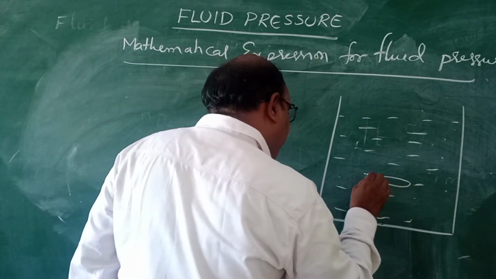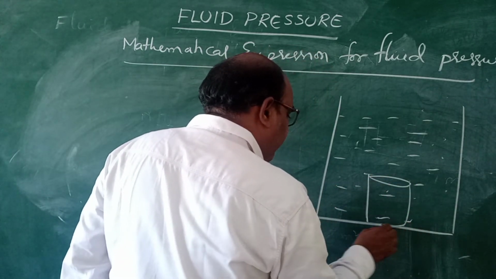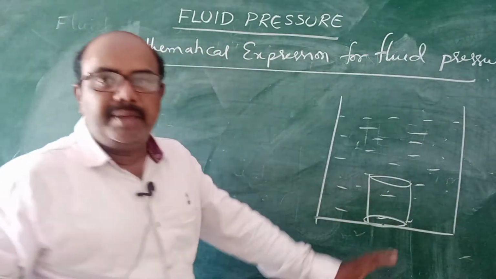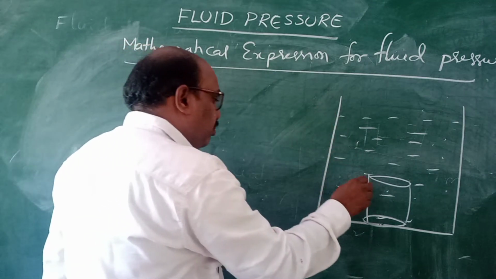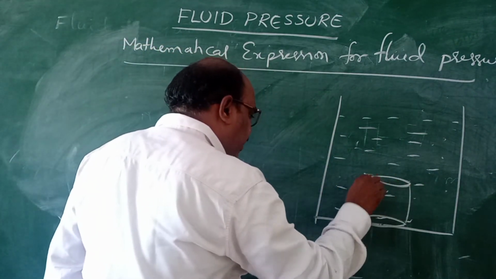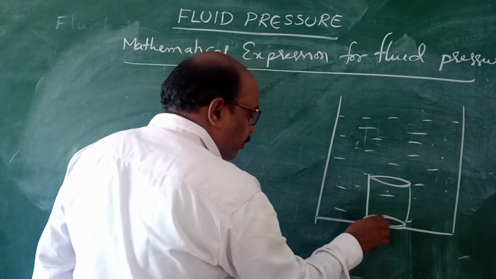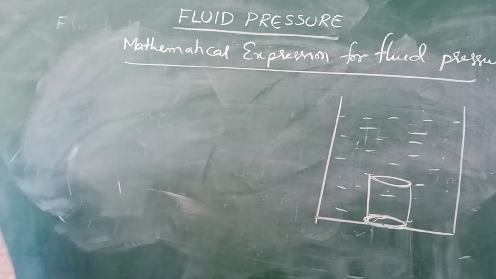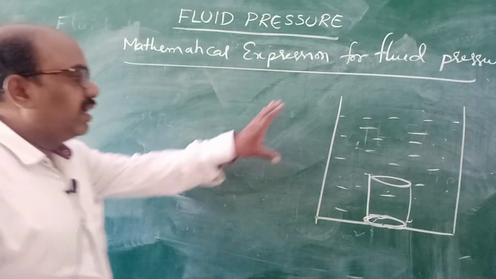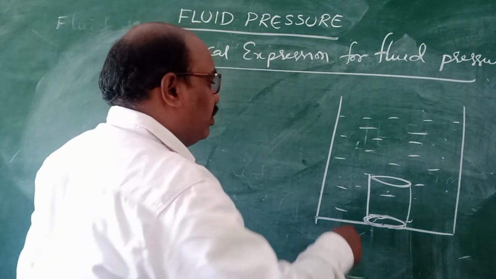Imagine a cylindrical column of the fluid. It is not a cylinder, it is a cylindrical column of the fluid. Let us consider the height of this imaginary column to be h. Try to understand, children, very important. One tumbler you take, completely fill it with water.